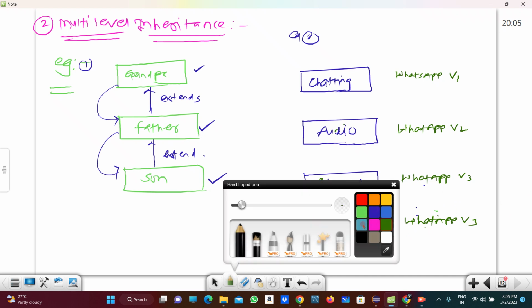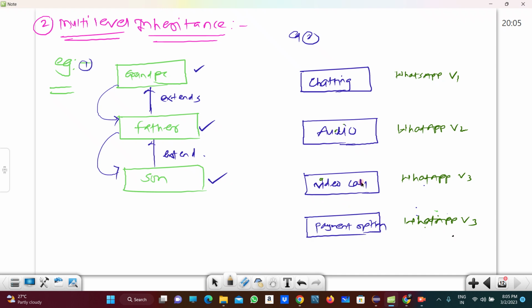What happened here? Here also there are properties we extend. The first extends into audio call, then audio call extends into video call, then the latest version with the payment option also extends.